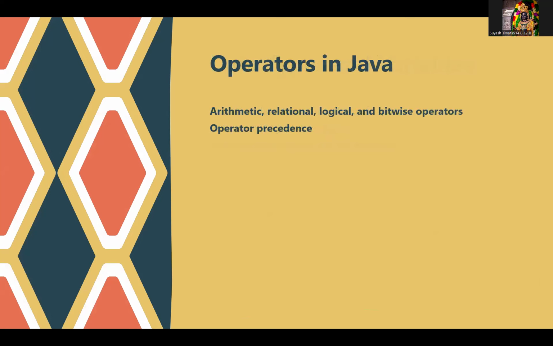Now, operators in Java: Java has a variety of operators that we can use to perform various mathematical calculations. It includes arithmetic operators, relational operators, logical and bitwise operators that we'll be discussing in the upcoming weeks, because today's presentation is regarding only the introductory part of Java. So we are not studying the operators or variable data types in detail, but we'll be discussing them in the upcoming weeks as well. So every Saturday you need to stay tuned and you must attend the session so that you can learn about the same language in detail.